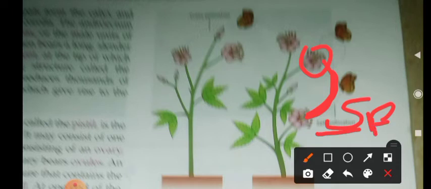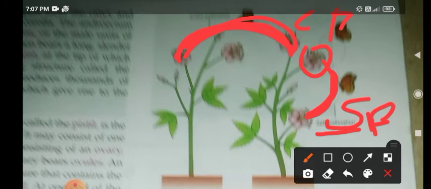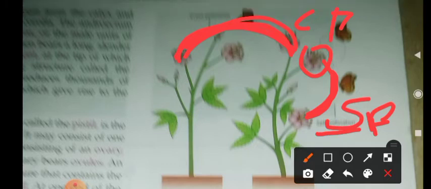If the pollination is taking place between the flowers of two different plants, then we call it cross-pollination. Do you understand what cross-pollination is? Pollination means these pollen grains are transferred to the stigma, from anther to stigma. By that, the plants get fertilized.